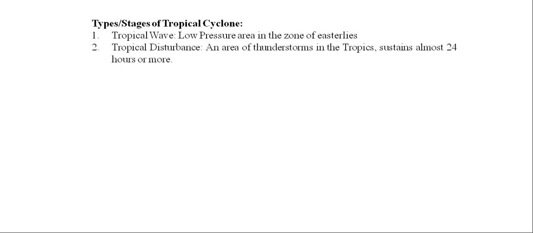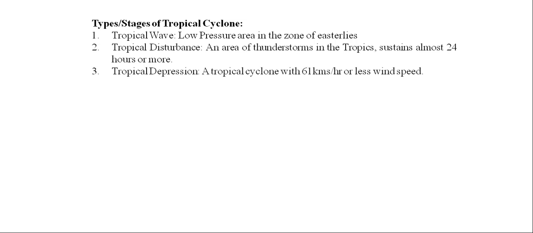Next, we will discuss some types or stages of tropical cyclones. First one, we have tropical wave. This is the low pressure area in the zone of easterlies. Next one is tropical disturbance, an area of thunderstorms in the tropical region which mainly sustains almost 24 hours or more. Tropical depression, a tropical cyclone with 61 kilometers per hour or less wind speed.